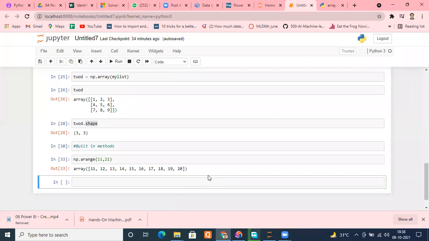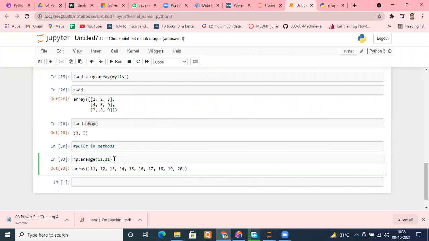And even if you want to skip something, suppose you want only even numbers, or odd numbers, it's entirely your choice. For example, I need 11, then 13, then 15, then you need a step size. Skip one after another. Just pass 2. Is it okay, everyone? I think it's very much similar to your range function only. I hope you get an idea properly. Is it fine? Yes, sir.